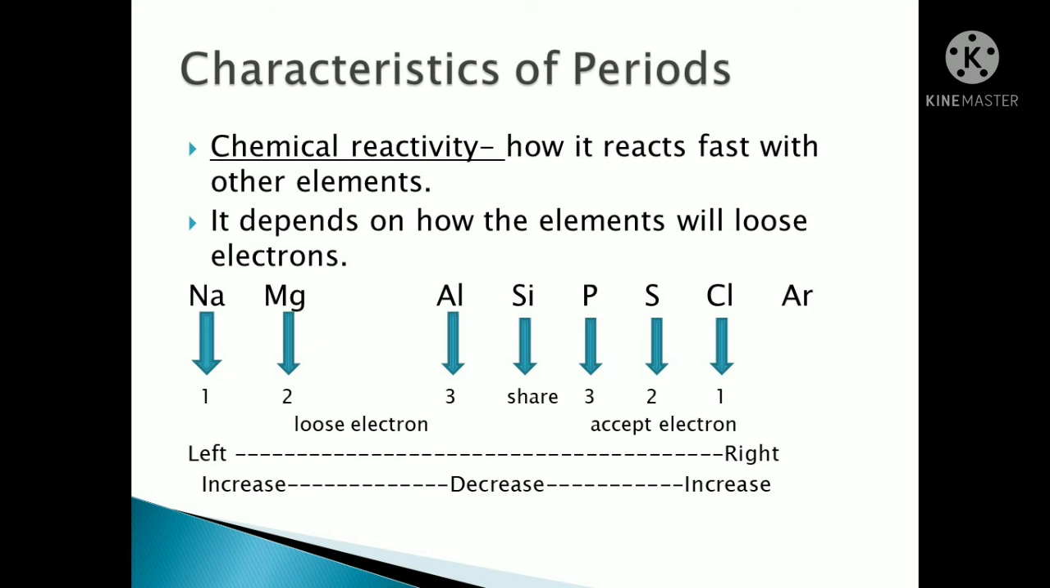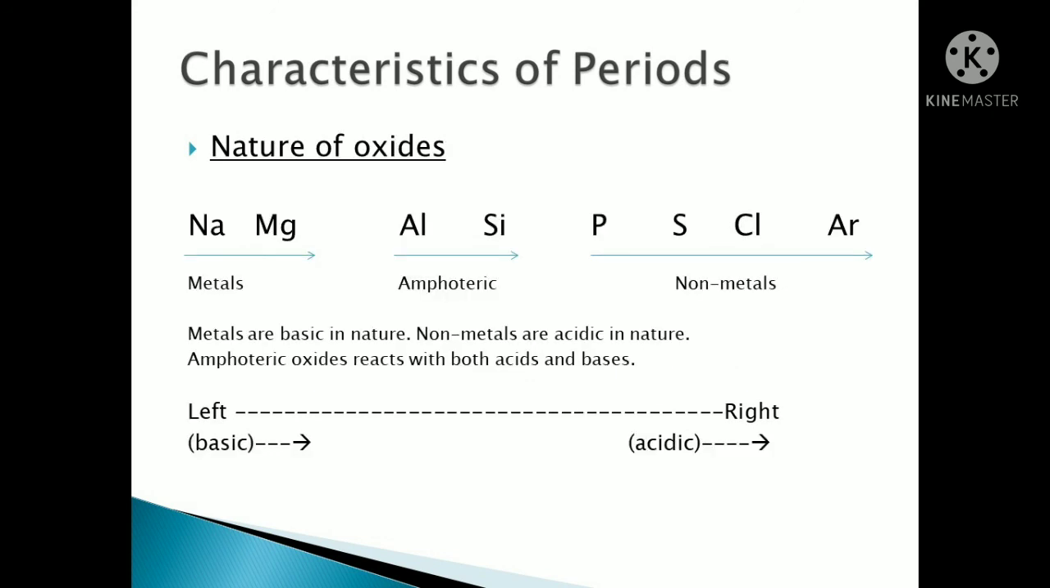Now the last characteristic is the nature of the oxides. So nature of oxides means what? We have said that sodium and magnesium are metals, isn't it? And aluminum and silicon are amphoteric. Amphoteric oxides we have studied before. Amphoteric oxides means what? Those that react with both acid and base. And non-metals are what? Phosphorus, sulfur, chlorine and argon.